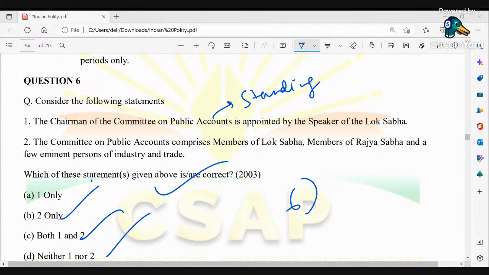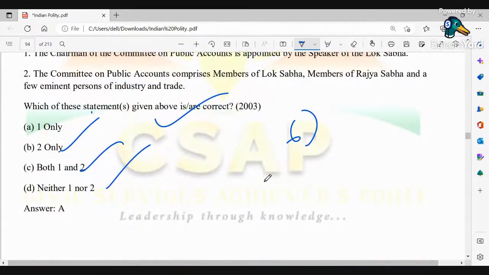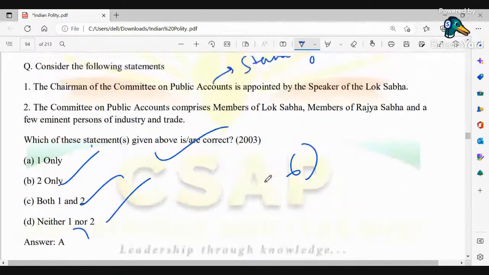Fast. Question number 6. Read this question again. Chairman of the Committee of Public Accounts is appointed by the Speaker of Lok Sabha, and the Committee of Public Accounts comprises members of Lok Sabha, Rajya Sabha, and a few eminent persons of industry and trade. Okay, D. Okay, answer is A. That is 1 only.